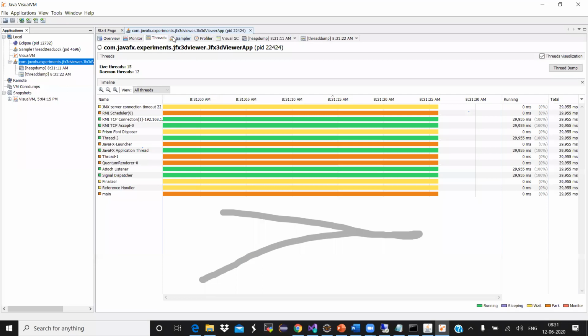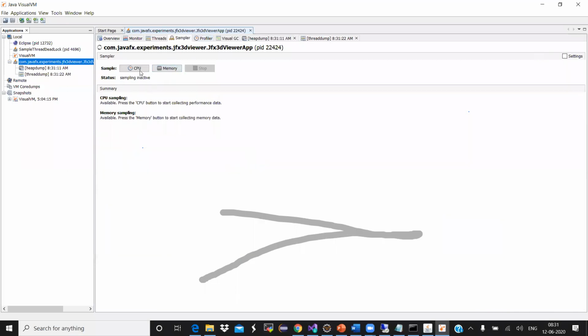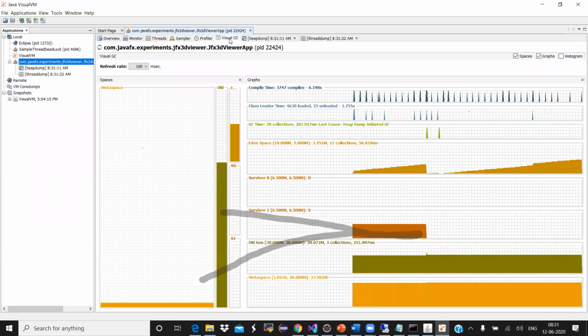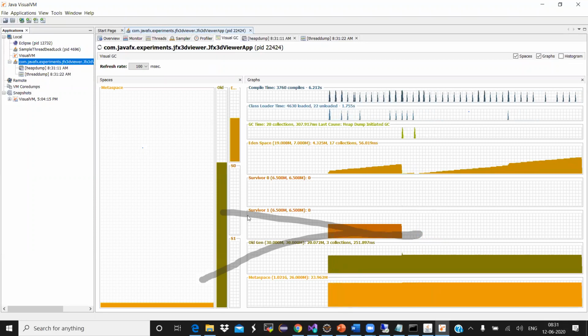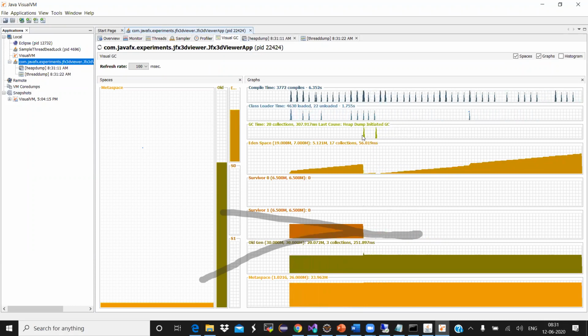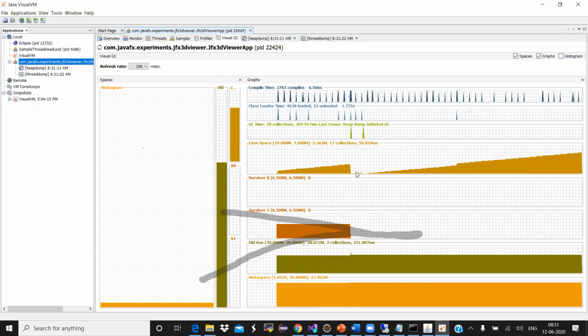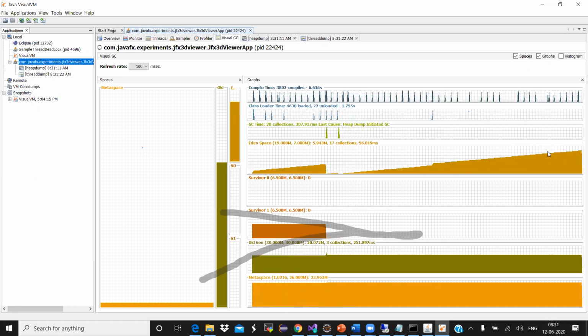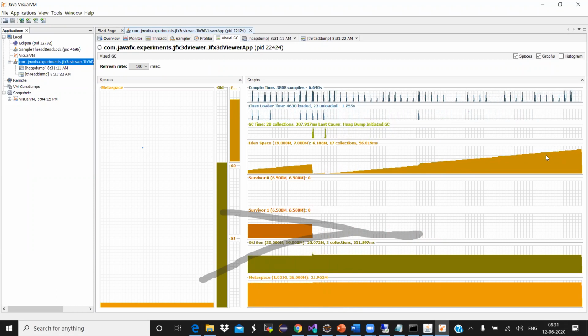So again, if you go to the samplers, you have inbuilt profiling. How did I get this Visual GC? Do you see the metaspace, old space, eden space, survivor spaces S0, S1? You see the garbage collection happened. The memory freed up in the eden space, and again there is a sawtooth pattern. The memory is continuously increasing. You can see all of them here.